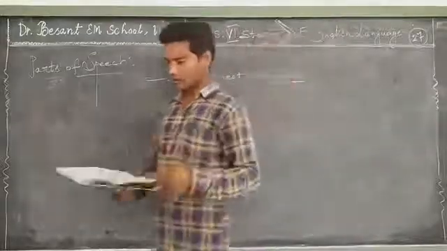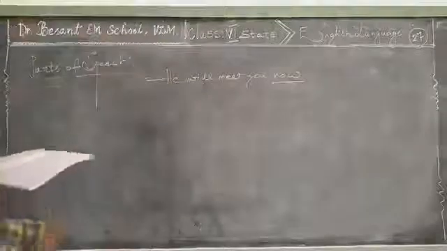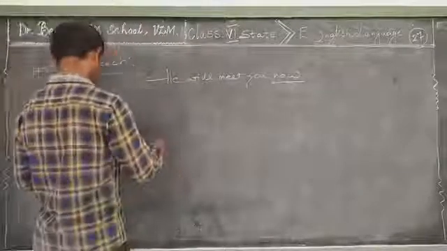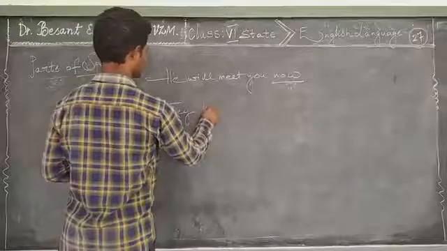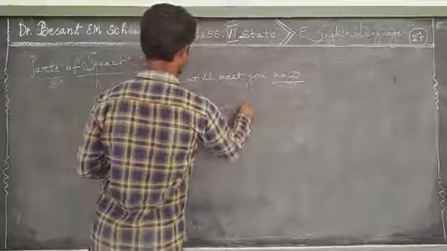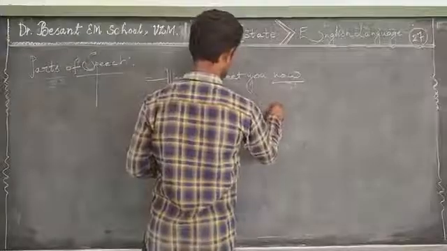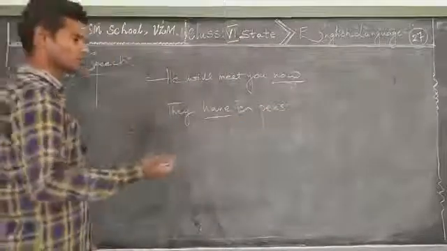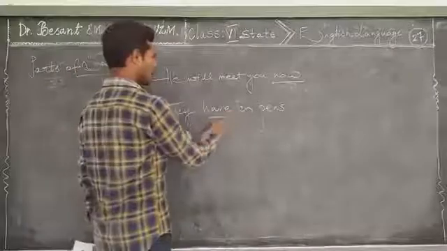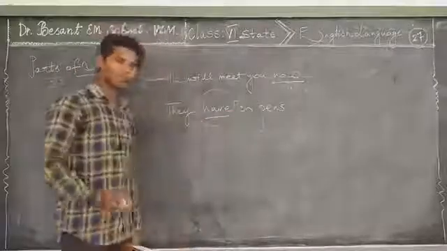Now let me go for the next example. They have 10 pens. The underlined word is have. Name the parts of speech again. Have refers to a position.